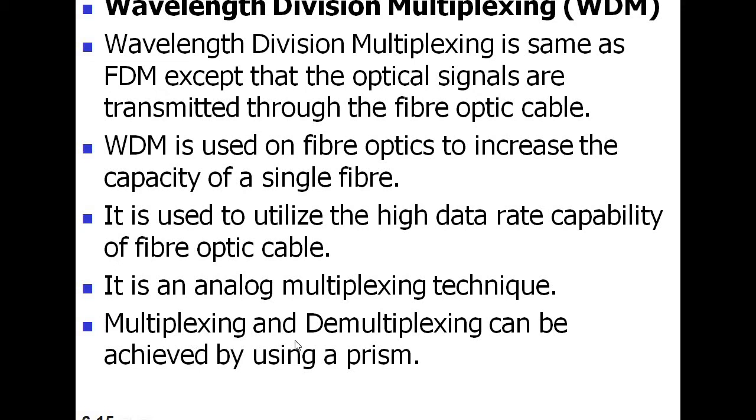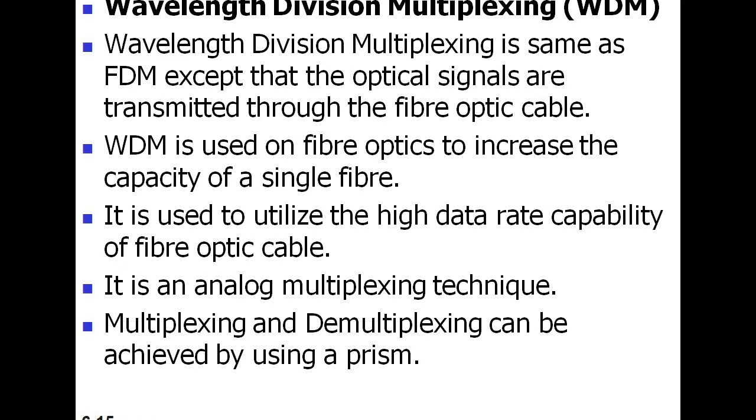Next one is multiplexing and demultiplexing can be achieved by using a prism. So this is the device which acts like a multiplexer as well as a demultiplexer.